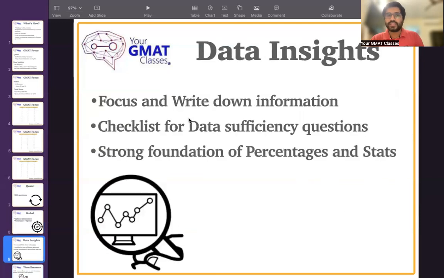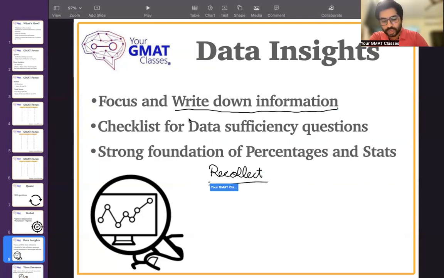Now, coming to the third section, which is the data insight section. The data insight section has a variety of questions. After writing a lot of mocks, and I'm attempting my GMAT Focus Edition tomorrow to see how this paper is, I have realized that it's very important to write down information. I'm not saying write everything, just involve your hand and that sense of writing things, because the questions I have gotten wrong are because of overload of data and not being able to recollect.